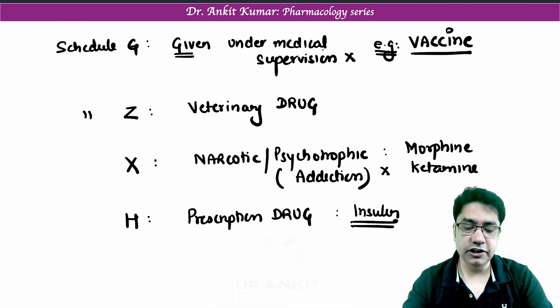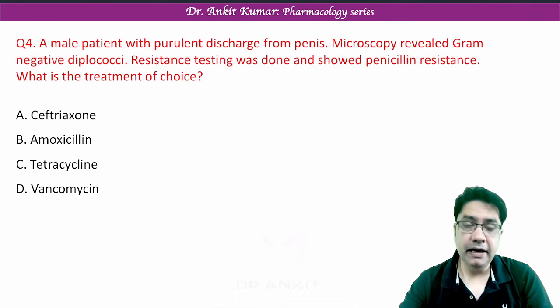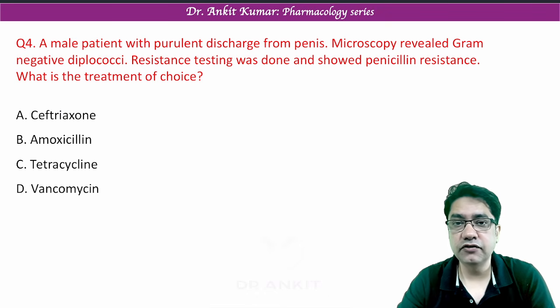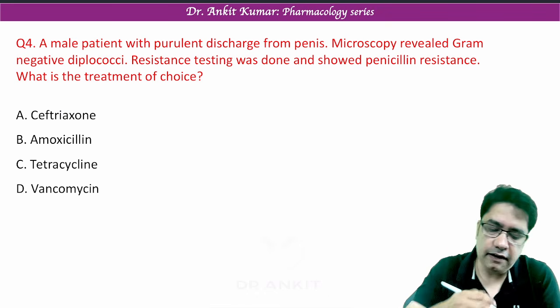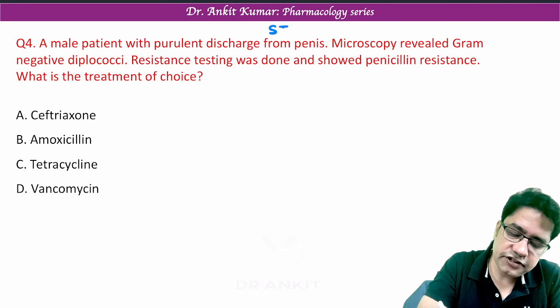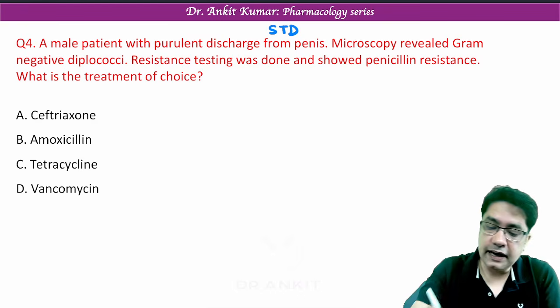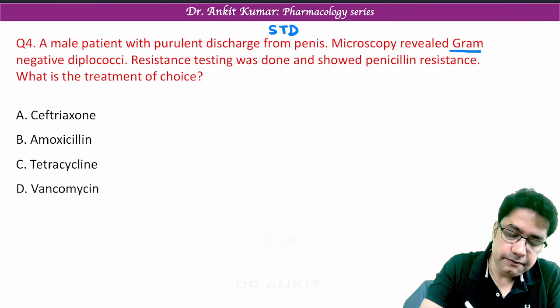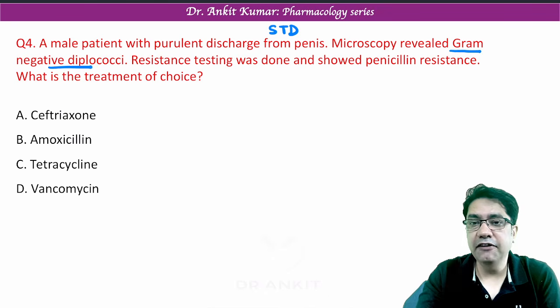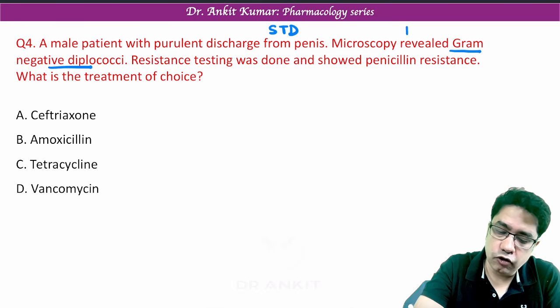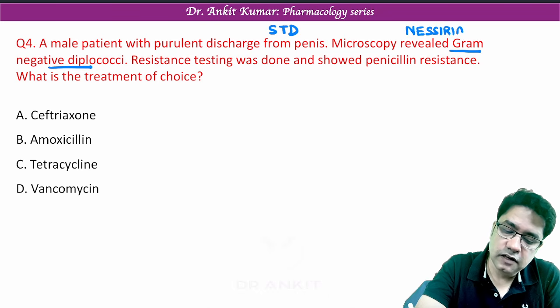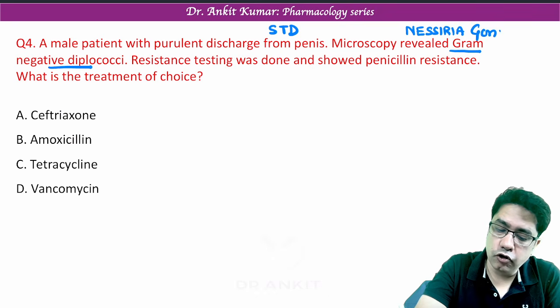Now the fourth question is, a male patient with purulent discharge from penis. So that means the patient must be having some sexually transmitted infection or STD. Now microscopy reveals gram-negative diplococci. So which gram-negative bacteria do you think can cause STD? Yes, it is Neisseria gonorrhoeae. So this patient is suffering from gonorrhea.